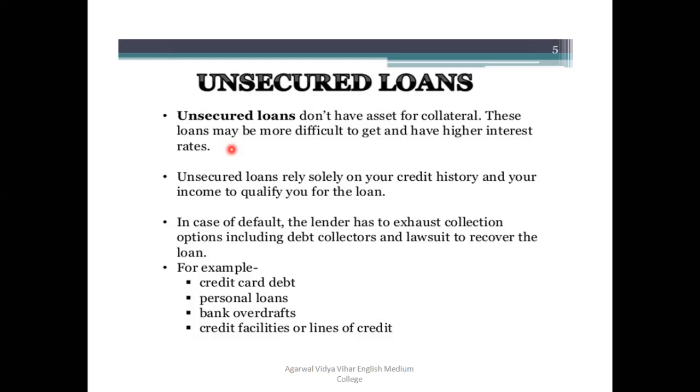Otherwise, the banker will reject your loan proposal. So that's why we can say this type of loan is very difficult to get, and of course the rate of interest will be high. You know that you are not giving any asset as a security, so of course the risk factor will be high, and because of that, the rate of interest is going to be high.